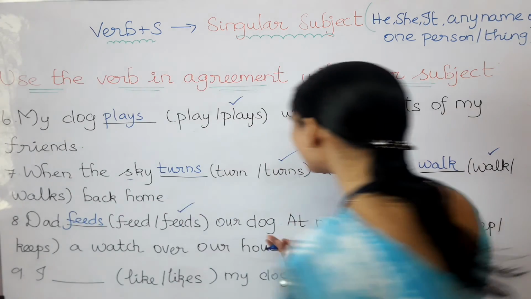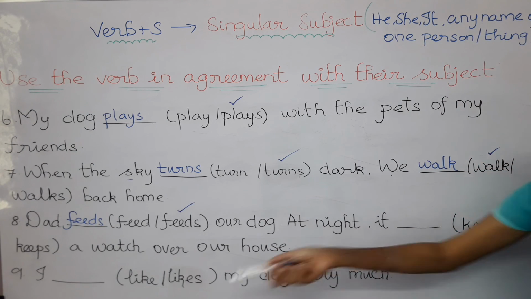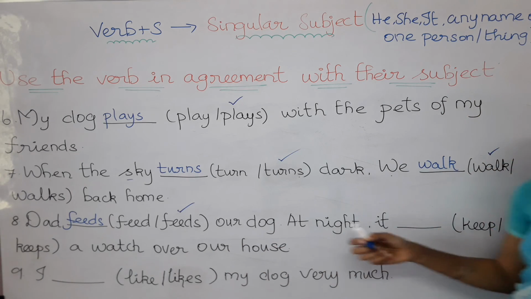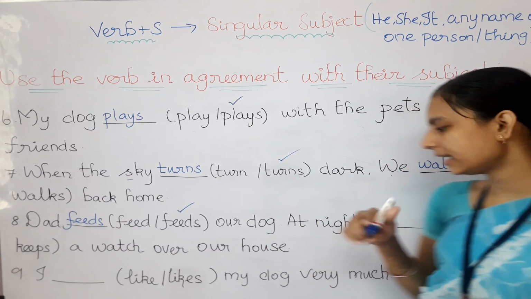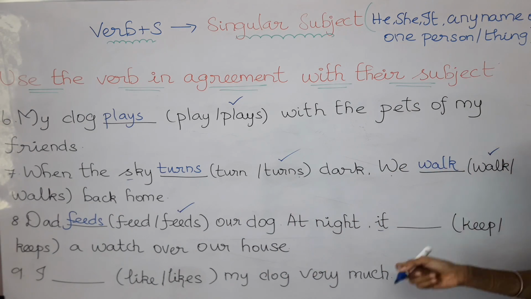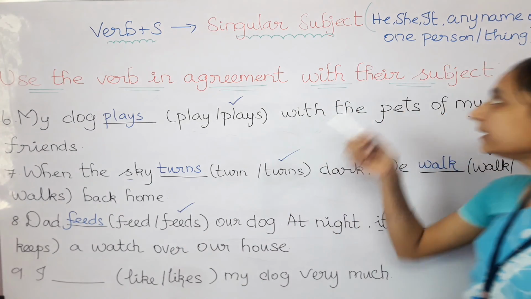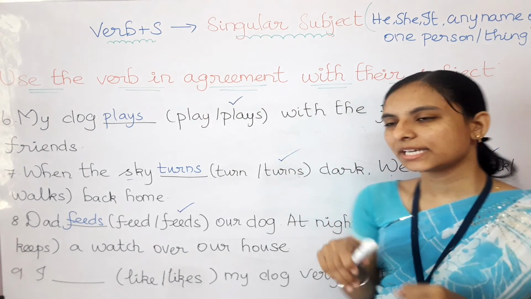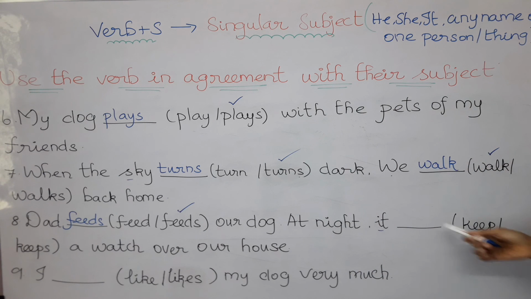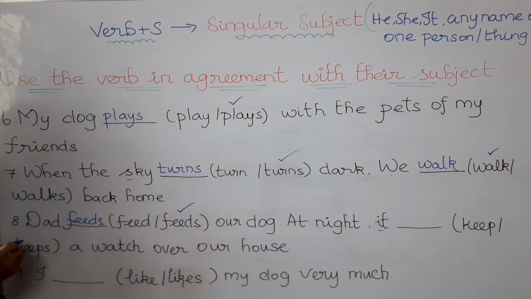At night it dash a watch over our house. Here the subject is it. It refers to one dog only, this dog. Okay, it represents one dog. So it means அது singular subject தான். So for the singular subject we need to add s. So here these verbs are keep or keeps. So which verb we need to choose? Keep or keeps. Very good, the verb which ends with s, because the subject is singular.